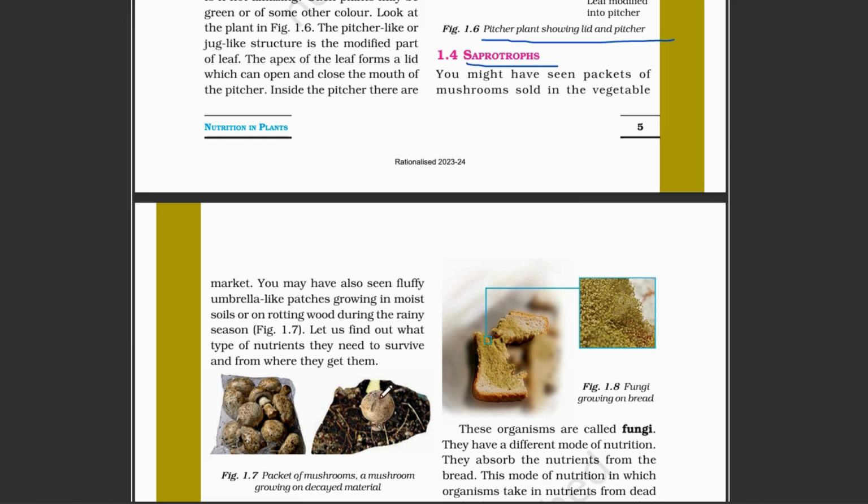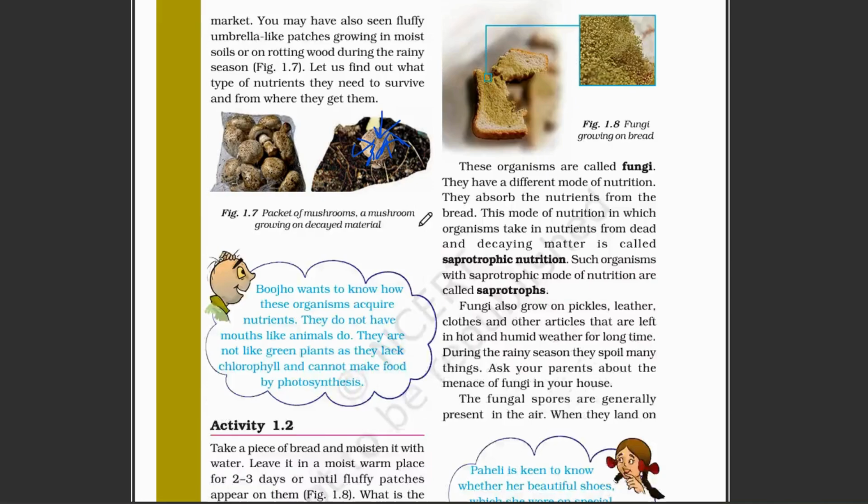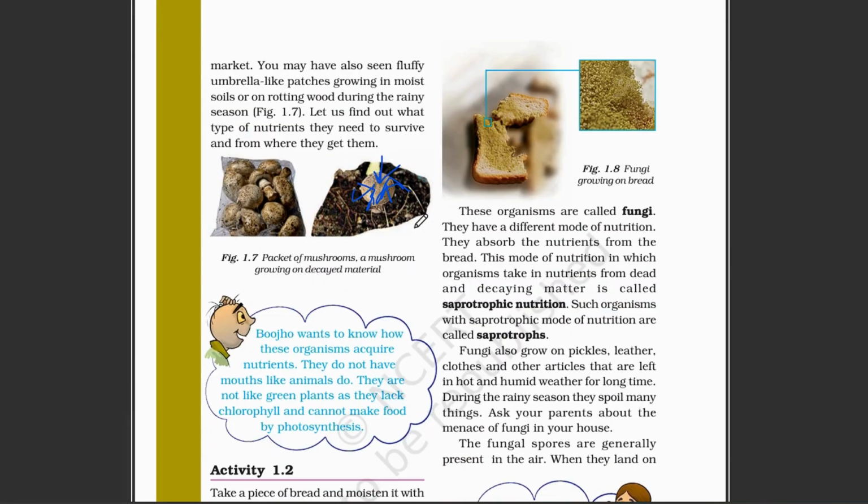Now, they are not green. They are not going to eat insects. You have seen that they are not going to eat insects, and they are also not going to depend on another plant. Then how are they going to make their own food? They are basically the fungi. These organisms are called fungi.